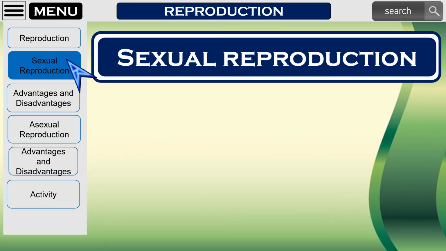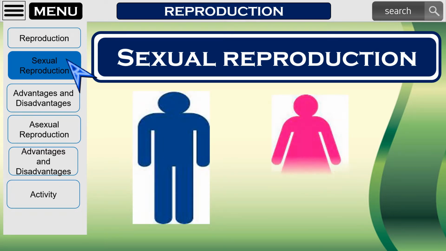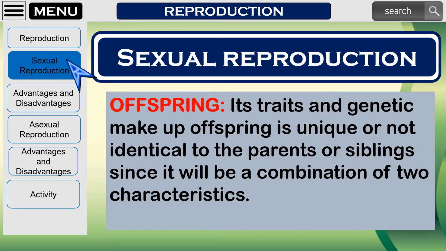Since there are two parents involved, the male and the female, this will produce an offspring that looks different from its parents. Hence, its trait and genetic makeup are unique or not identical to the parents or siblings, since it will be a combination of two characteristics that leads to the genetic variation of the offspring.